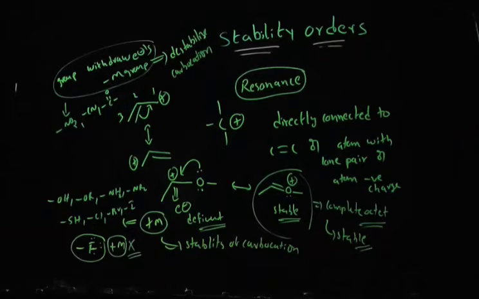So in resonance, guys, first you have to look at whether the carbocation is involved in resonance or not. If it is involved in resonance, then you have to look at how many resonance structures are possible. More resonance structures means more stability. Then you have to look at whether the carbocation is directly connected to a plus M group or a minus M group. If directly connected to a plus M group, it is more stable. If directly connected to a minus M group, it is less stable.